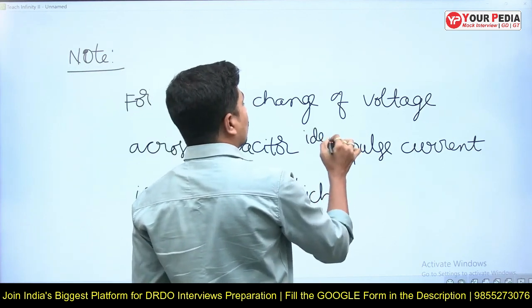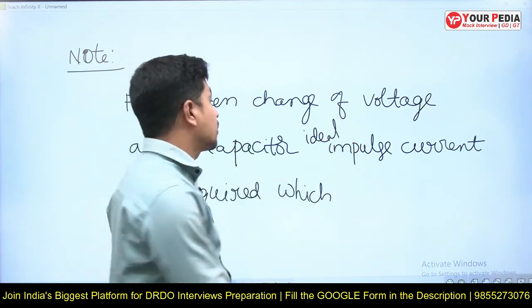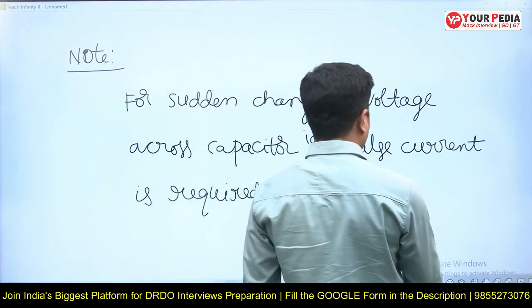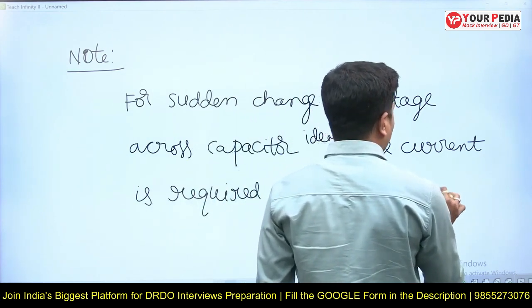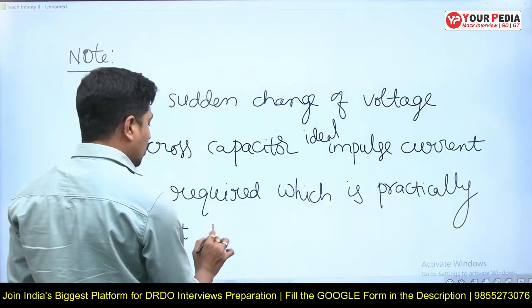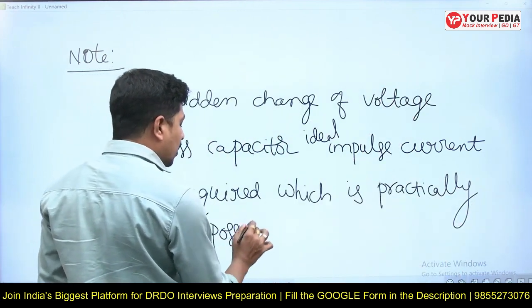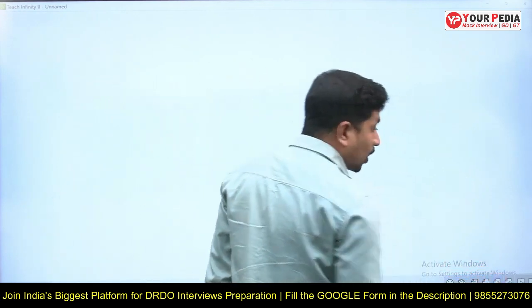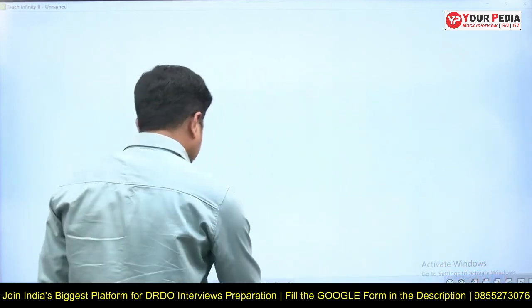Ideal impulse current is required, which is practically not possible. Then the immediate next question will be, what is an ideal impulse?